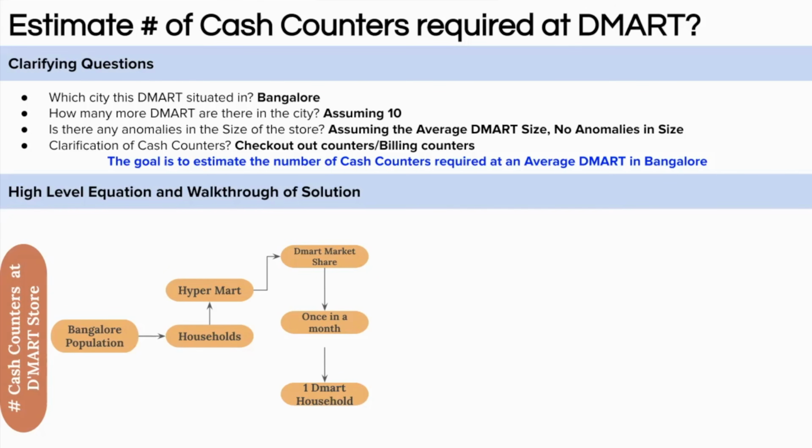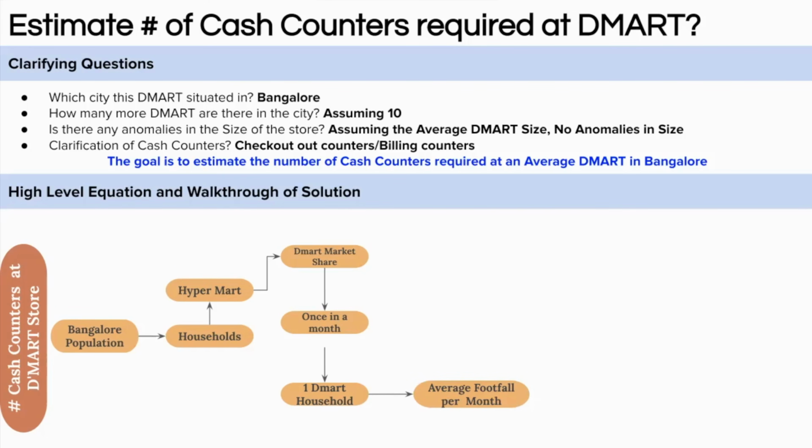Now we can estimate the footfall. How? We can assume that for every household, on an average, 2 people come to shop. There may be a single individual from a household coming to DMART, or there can be a complete family coming to shop, right? But on an average, we are assuming that 2 people from a household come to shop from DMART. That is where we can get the footfall in the DMART store. So till now, we know the average monthly footfall in one store of DMART in Bangalore.